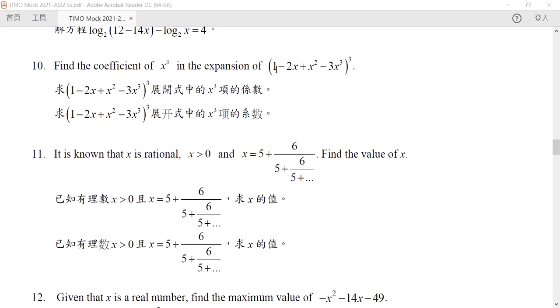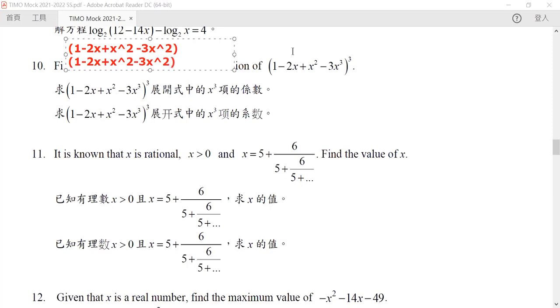So what we are doing is trying to use our basic distributive law to find out what exactly this expansion is. Now you may see that this is very tedious. Yes, I agree, but it's actually not that bad, because do we need to consider all the terms, all the coefficients of x greater than 3? No, right? We don't need to consider them. All we need to do is just keep track of all the coefficients of x which are less than or equal to 3.